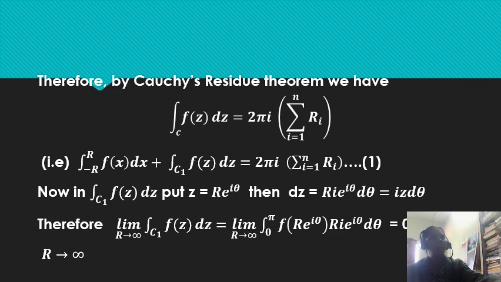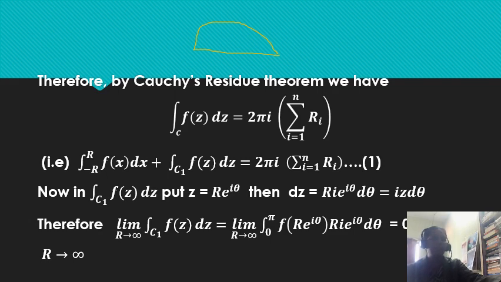Therefore, by the Cauchy residue theorem, we have the integral over C of f of z dz is equal to 2 pi i into the sum of the residues. Now, the integral over C is nothing but the integral from minus R to R along the real axis, f of x dx, plus the integral along the circumference C1, f of z dz. This is equal to 2 pi i into the sum over i equal to 1 to n of Ri. Now, for the integral over C1 of f of z dz, substituting z equal to R e power i theta, dz is equal to R i e power i theta d theta, which is nothing but i z d theta.